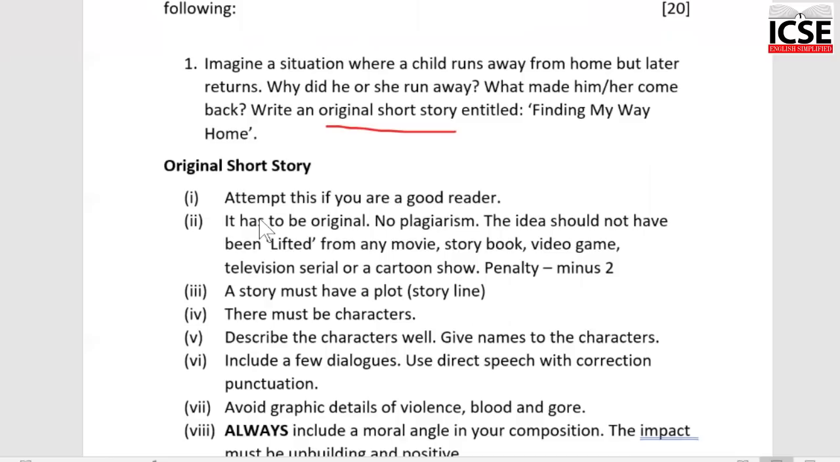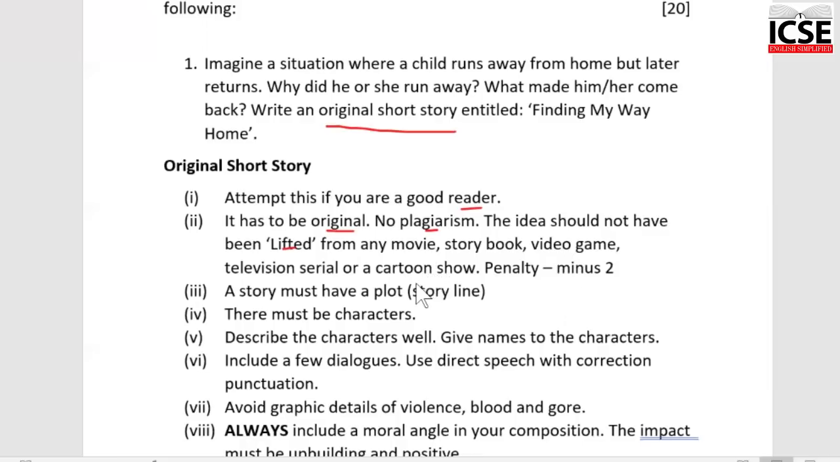Please attempt such a question if you are a good reader. You are in the habit of reading. It will come easily to you. Keep in mind, if you are attempting a short story, it has to be original. There should be no plagiarism. That means your idea should not have been taken or lifted from any movie, any storybook, a video game, television serial, or a cartoon show.